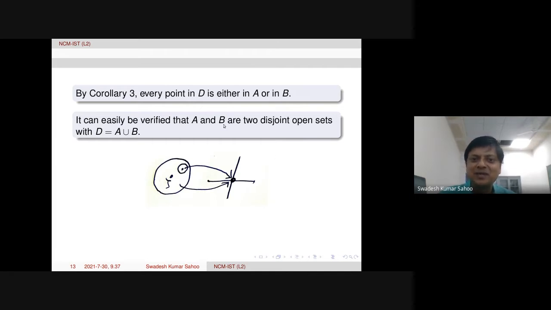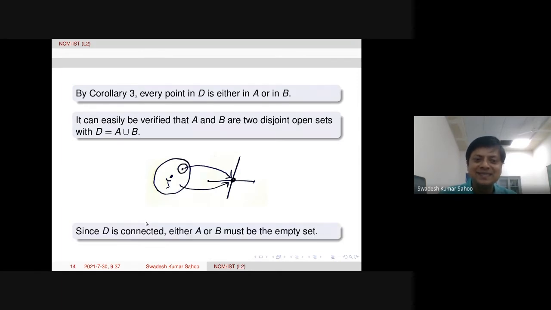Similarly, one can prove that B is also open. So therefore it is simple that D can be decomposed into two parts, that is, the union of two disjoint open sets. Now, by the same argument, since D is connected, either A or B must be the empty set. Now we are going to show that the limit point of the sequence, the point a, is in capital A. Therefore, capital A is non-empty. So B must be empty.